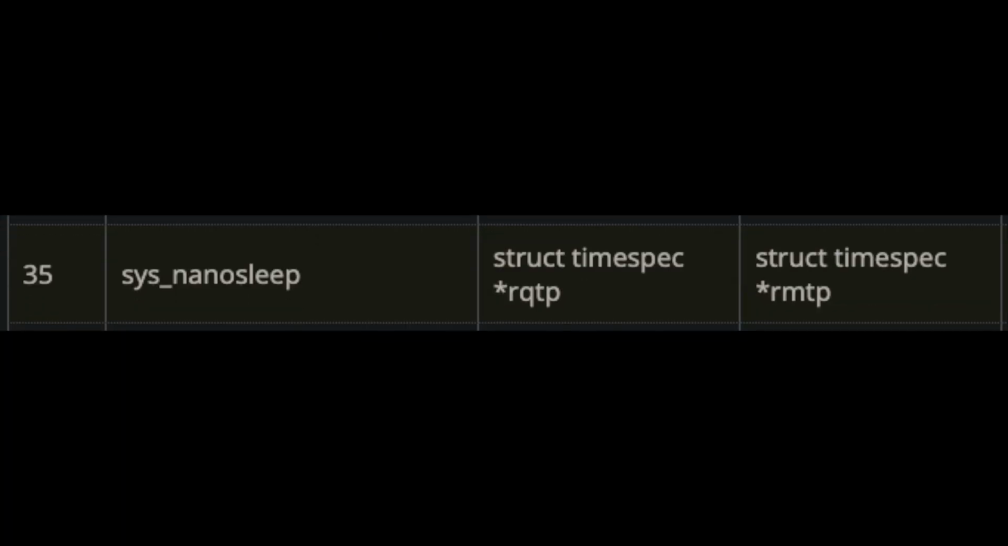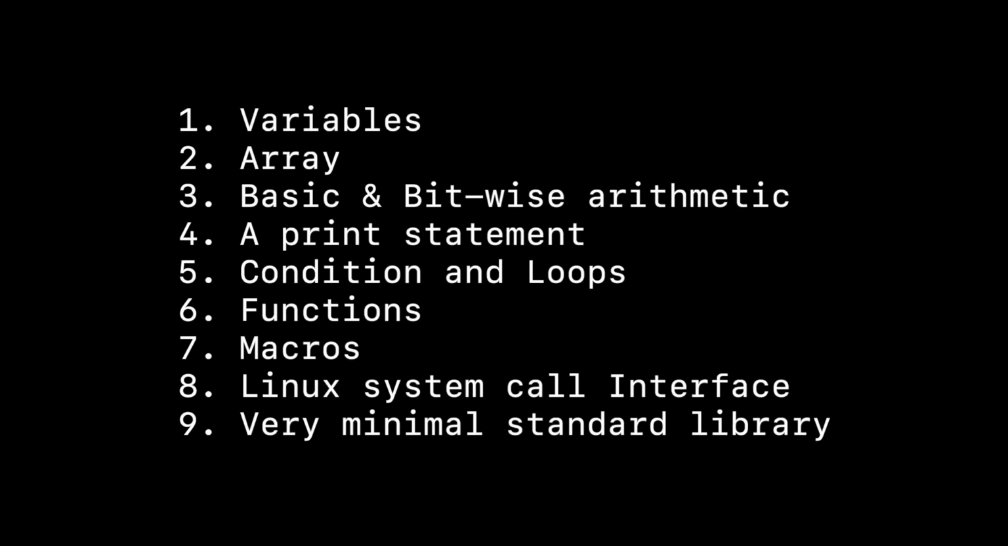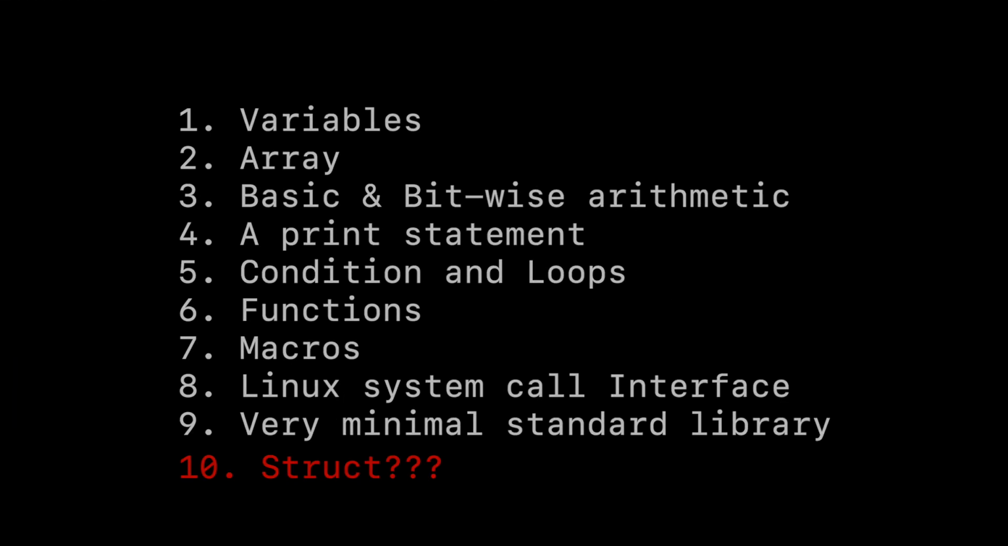But we'll encounter a new problem. The system call takes 2 arguments, both of them are structures. And if you paid attention to my video, you will know that my language doesn't have that. So this is the end, right? No Game of Life in my language? Nope, of course not.